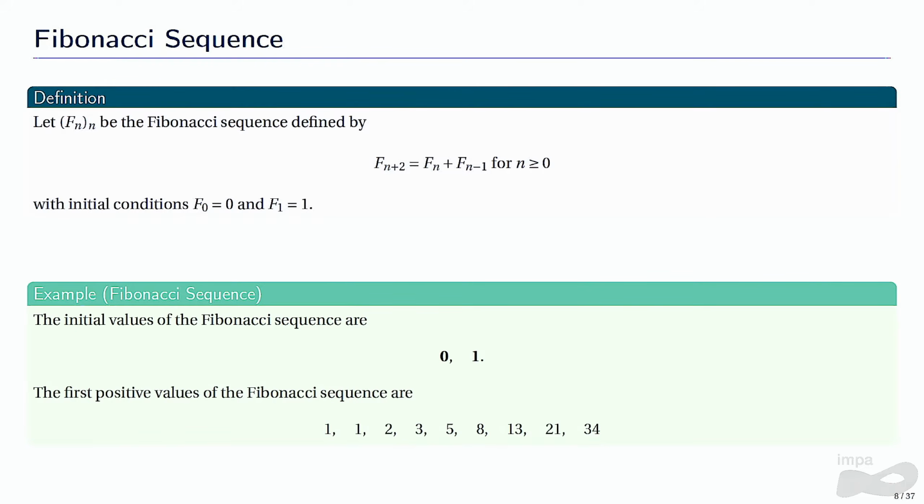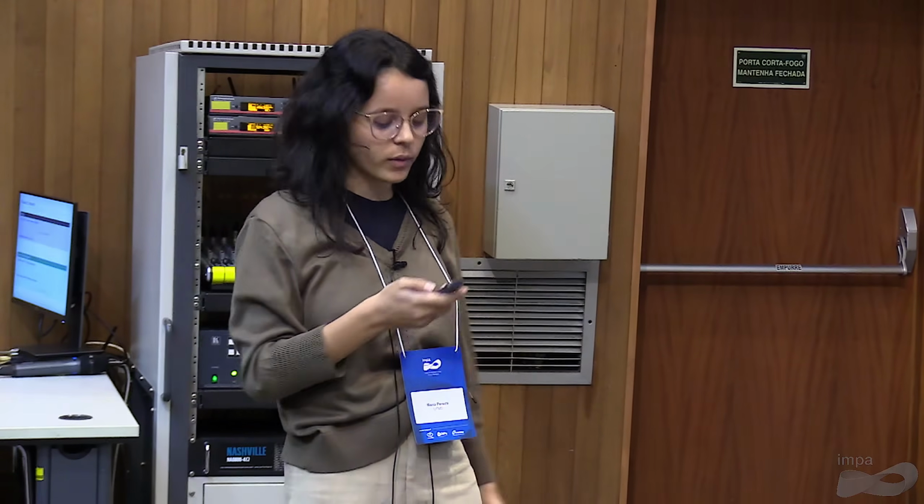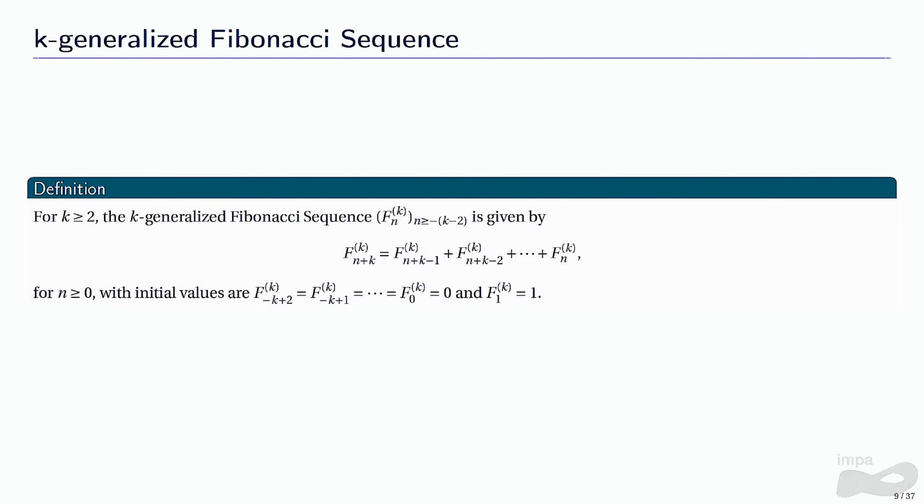And we say that the Fibonacci sequence has order 2 because to get a new term, we have to remember the 2 previous ones. So we need to have that memory of the 2 previous ones. But we can generalize it to have any order greater than 1 that we want. And to do that, we will add more initial conditions equal to 0. Then we'll define each term to be the sum of the k previous ones. And we call this new sequence k-generalized Fibonacci sequence, or just k-Bonacci sequence.